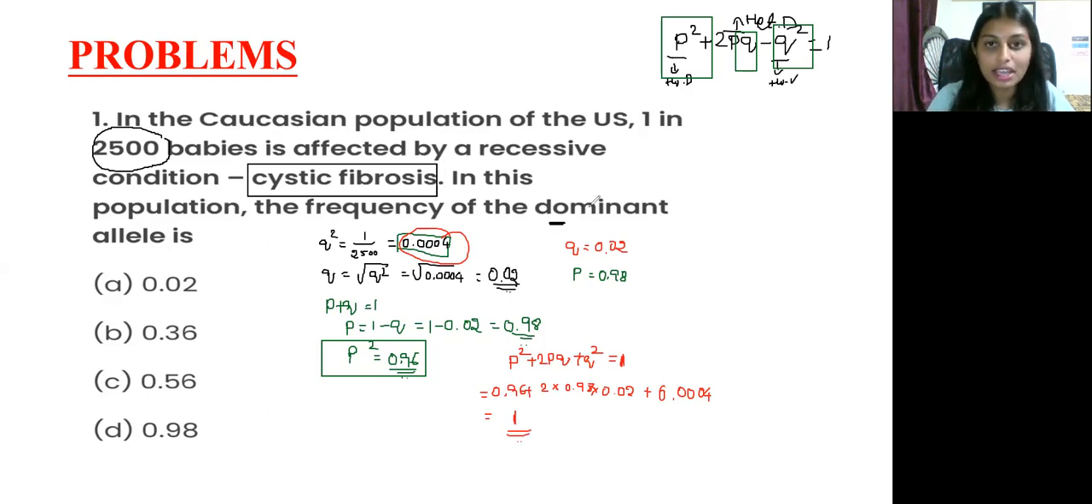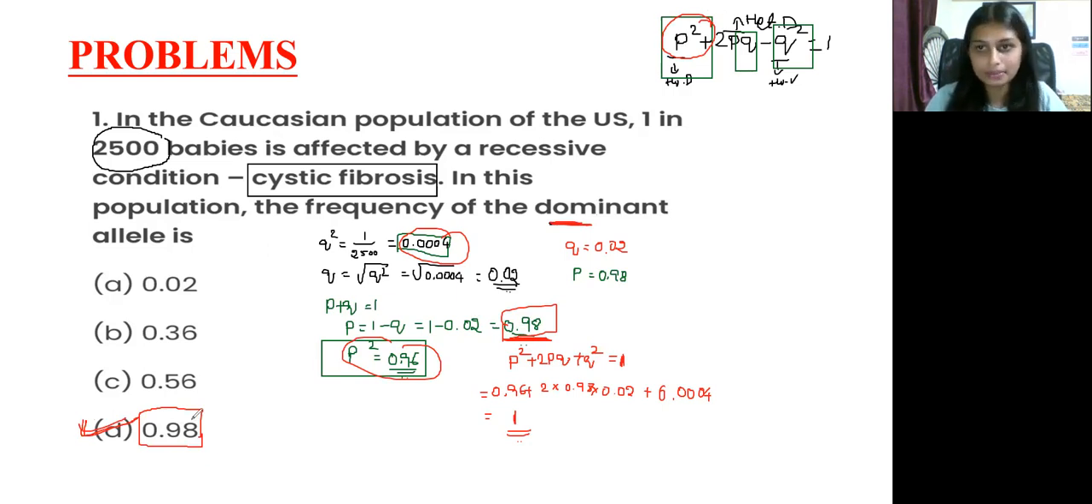So what are they asking in the question? They asked to find out the frequency of the dominant allele. P square is the dominant genotype, and we already have its value, so the dominant allele is P, and the value of P is 0.98. So the answer for this question is option D, 0.98 is the frequency of the dominant allele.